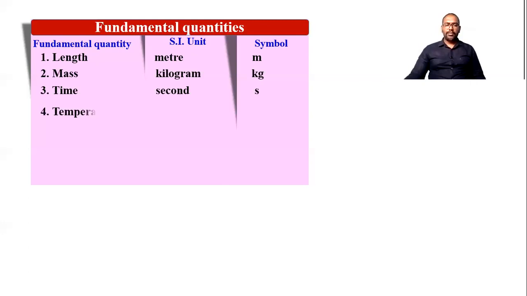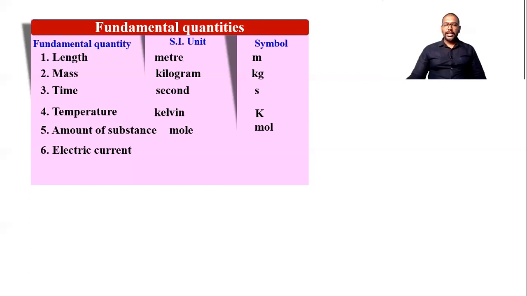The fourth one is temperature, or we can say thermodynamic temperature. Basically, temperature in the SI system is measured in Kelvin. Kelvin is the name of a scientist, so in memory of the scientist, we are using capital K as the symbol, capital K for Kelvin. Amount of substance is measured in mole, and the symbol for the mole is mol. The sixth fundamental quantity in the SI system is electric current.